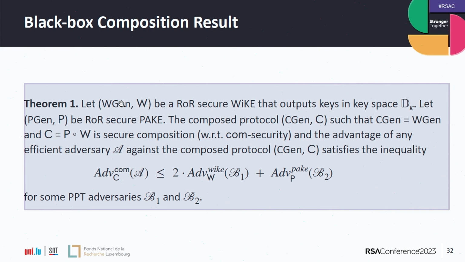And then we show that we can, in a black box way, compose these two protocols and obtain the bounds that we want. One thing to note, because of the choice that we are not saving this low entropy value coming out of PAKE, we don't need forward secure PAKE. So if you assume that we are not saving the output of WIKE, we can just use non-forward secure PAKE.